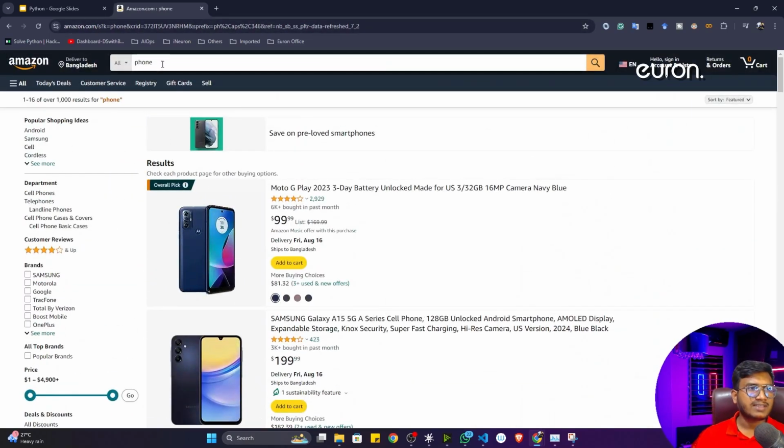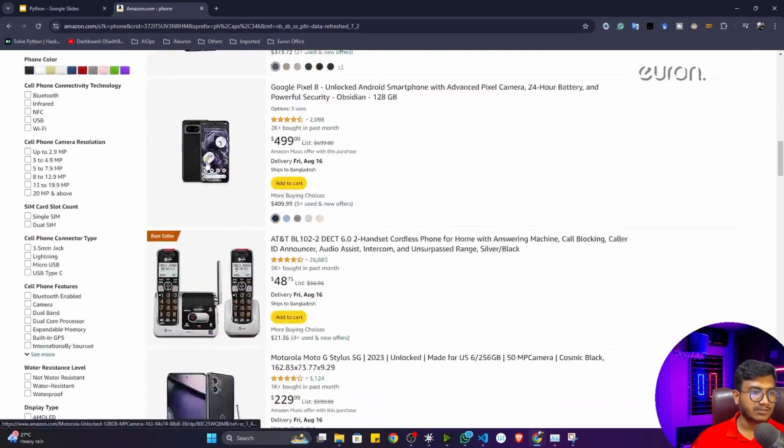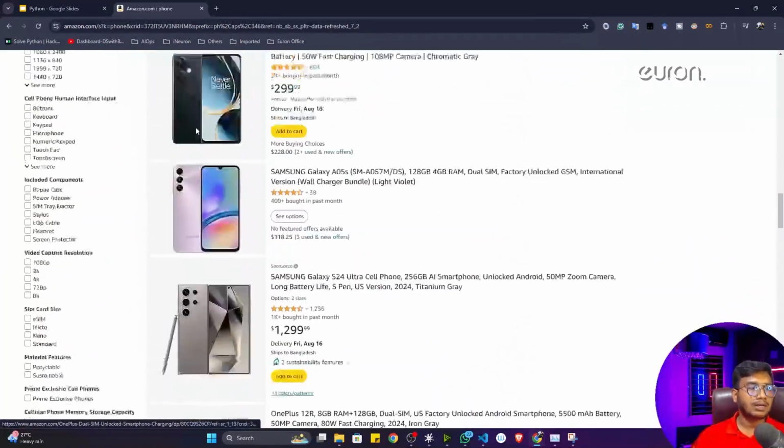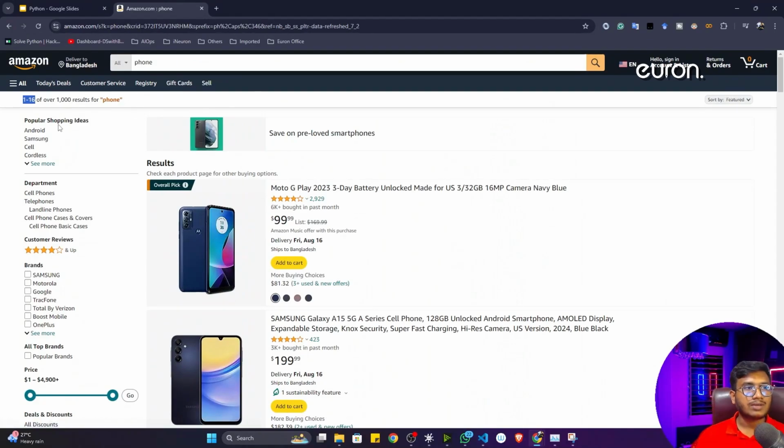See, whenever I search this phone keyword in this search button, I'm getting some results. And how many results am I getting? I'm getting 1000 results, and it is showing only 16 in this particular page. But the 1000 results I got. Now see, whoever designed this particular website has done one amazing thing here. I think you can observe. See how this particular page is aligned.